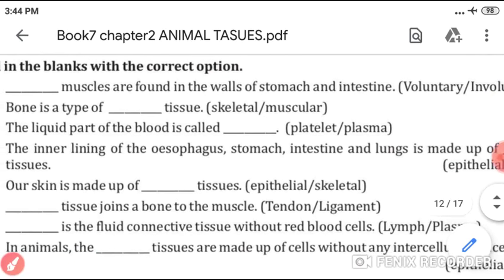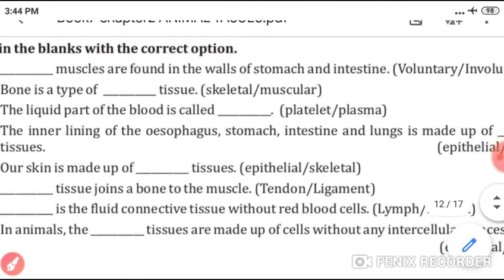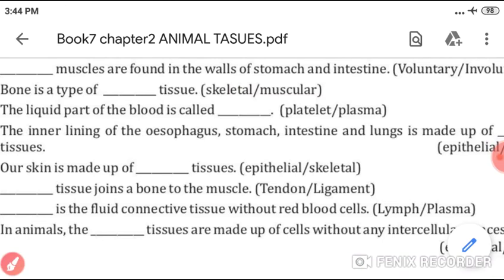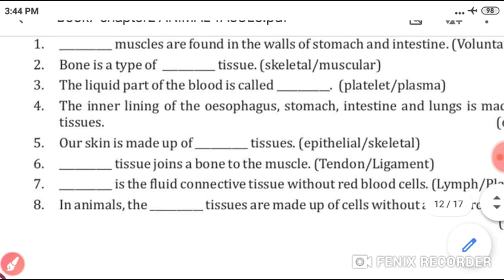Next, second, bone is a type of dash tissue. Answer is skeletal. Third, the liquid part of the blood is called dash plasma. The inner lining of the esophagus, stomach, intestine and lungs is made up of dash tissue. Answer is epithelial. Next, our skin is made up of dash tissue. Answer is epithelial.